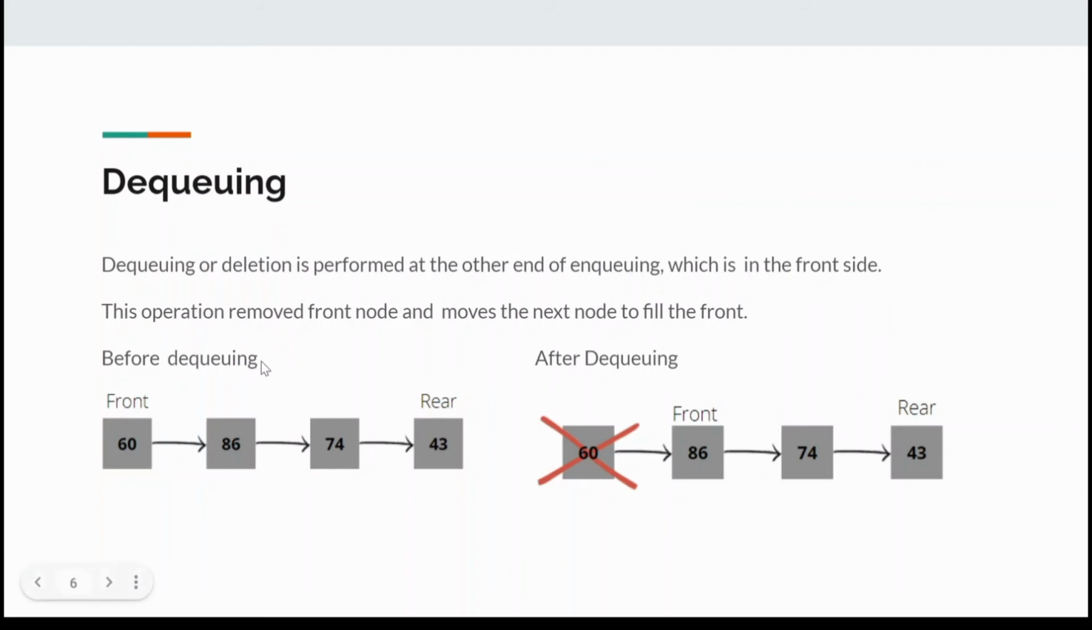This is an example of the dequeuing process. We have 4 nodes, which are 60, 86, 74, and 43, and we have 60 as the front and 43 as the rear. If we dequeue these nodes, we remove the 60 and make the 86 become the front. As mentioned by Sister Nisa Habiba, there are singly linked lists and doubly linked lists. This is an example of a singly linked list, where the dequeuing process only happens at the front element.